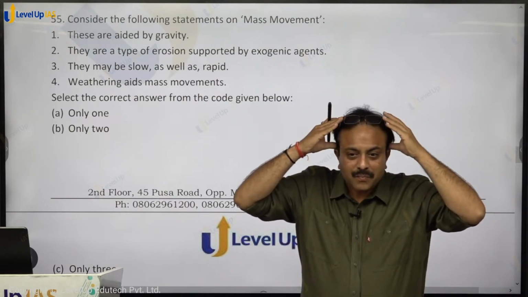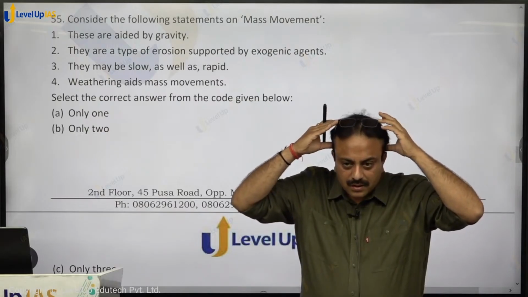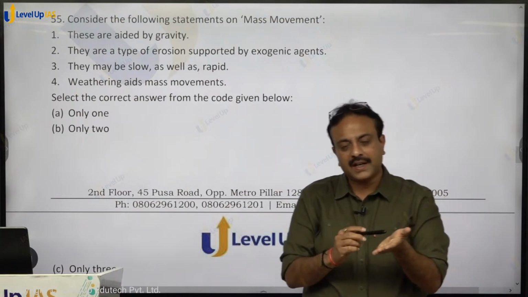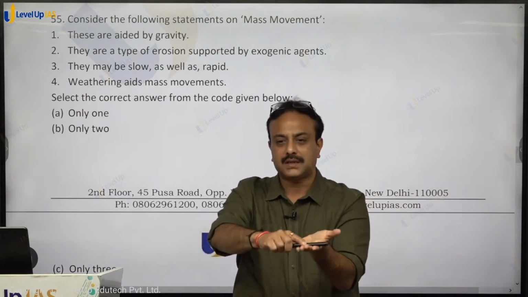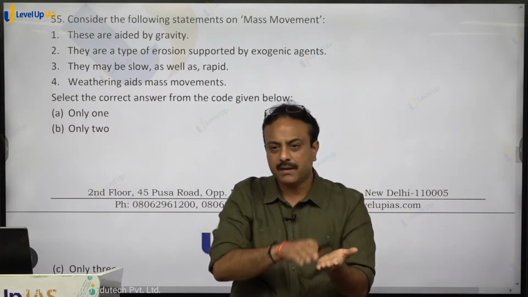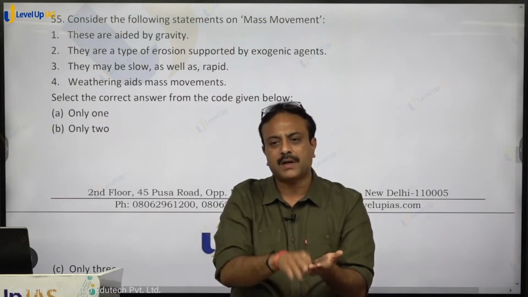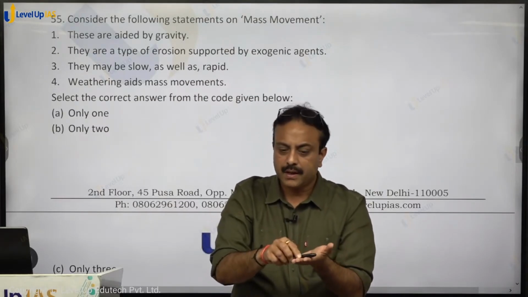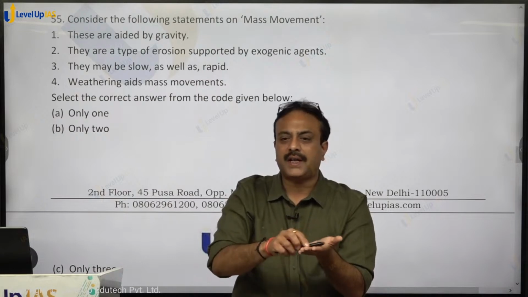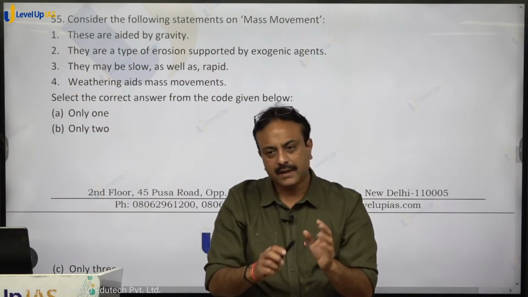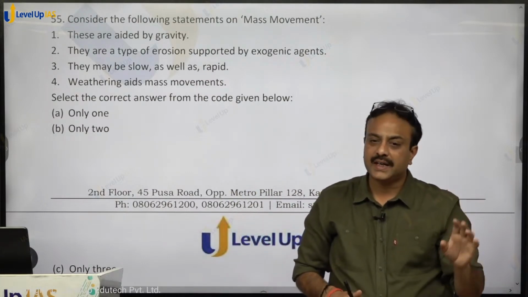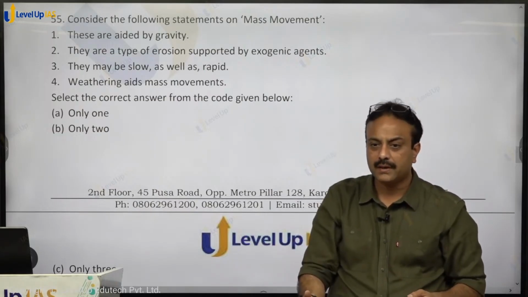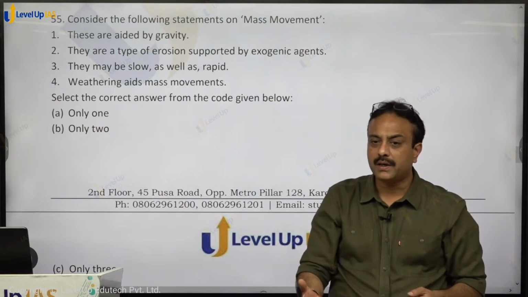Confused? See, whenever the material is moving from one place to another place, because of air, because of water, because of glacier, because of any exogenic geomorphic agent, that is erosion. Because the wind is blowing, so the material is moving, right? Wind is blowing or not, that is secondary. Material started sliding down under the impact of gravity is mass movement.